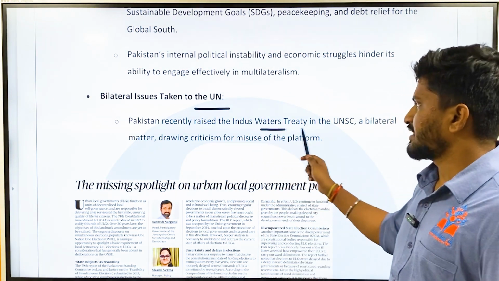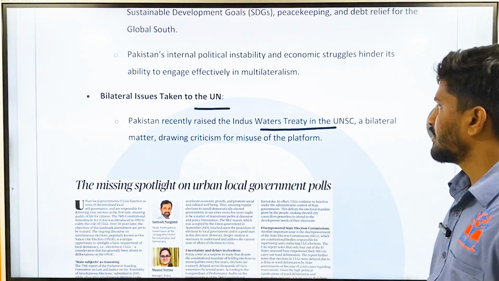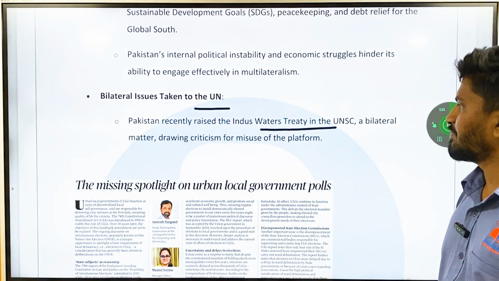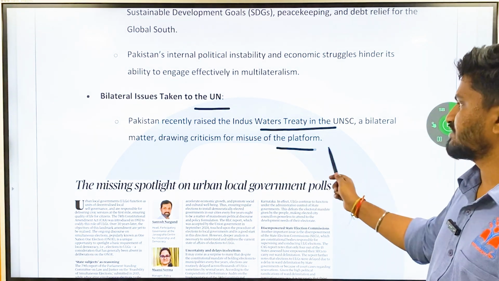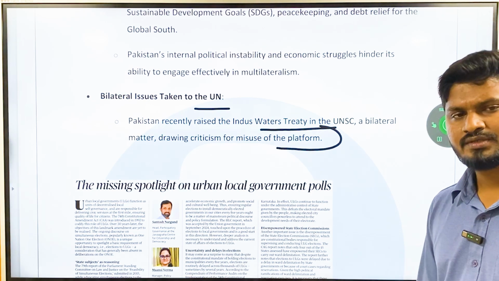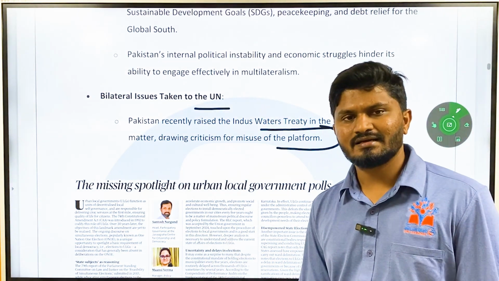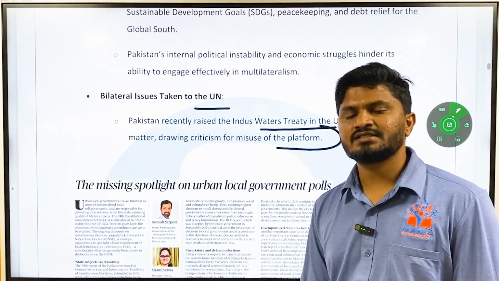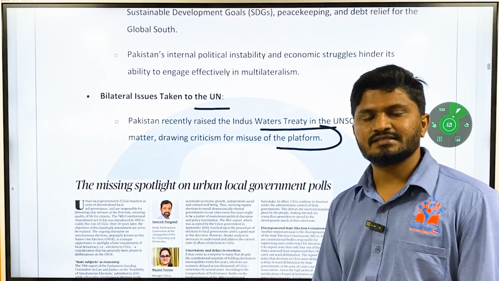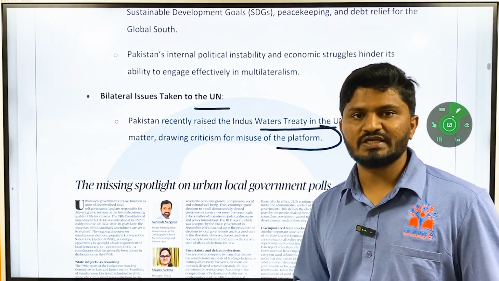Pakistan recently raised the Indus Water Treaty at the United Nations, which is a bilateral matter, drawing criticism for misuse of the platform. Okay, any issue which has implications for India-Pakistan relations, Pakistan is trying to internationalize it. Pakistan is trying to portray India as a villain.